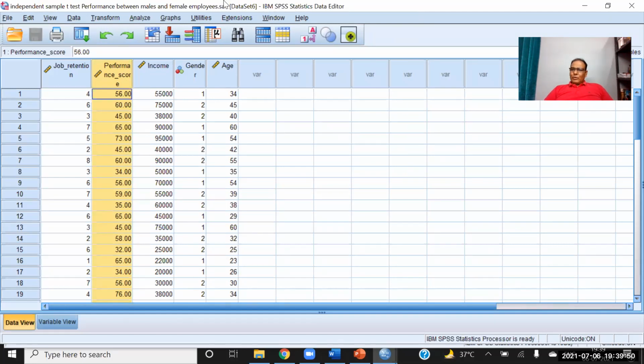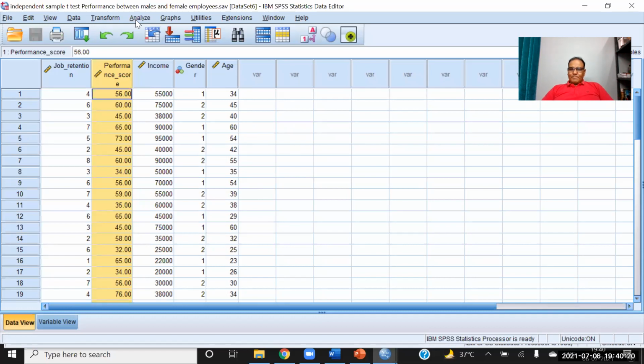The manager wants to know whether the performance of the employees who are more than 40 years of age is better, or the performance of the employees whose age is less than 40 is better. Now you're thinking that age is not a category variable because we have the age itself. So we have one more facility in the t-test that I'm going to show you.